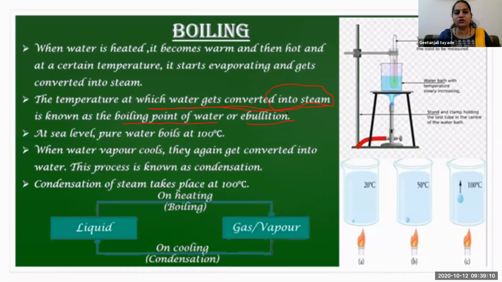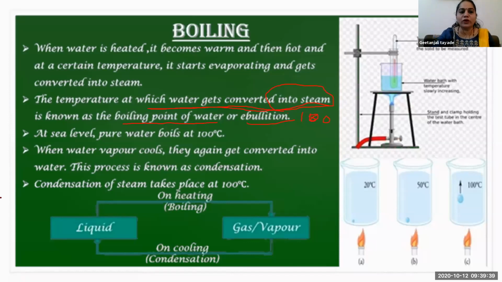And what is that temperature? At 100 degrees Celsius, water is going to change into gaseous form. Okay. So when water vapors cool down, just as I told you, if you remove the lid from a water or a tea vessel, at that time you will find water droplets attached to the lower side of the lid.